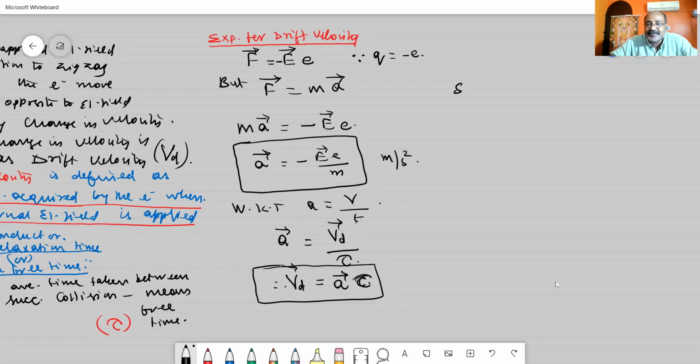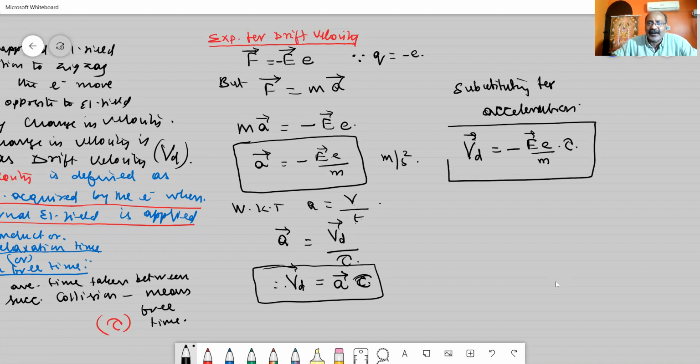Now substitute for the acceleration a vector. I can write the drift velocity Vd vector is equal to, instead of a, minus E vector into e divided by m, into tau. So this is the drift velocity. Rearranging, drift velocity v suffix d is equal to minus e tau by m, all of which are constants, multiplied with the E vector.